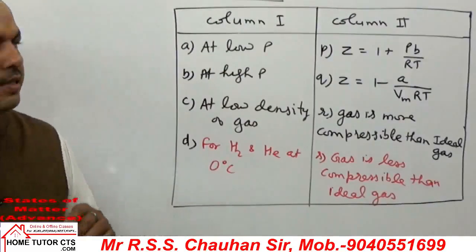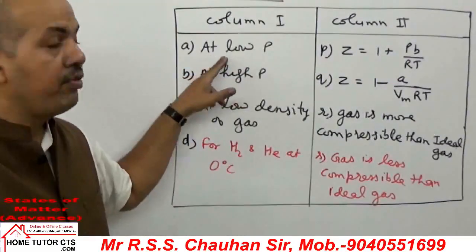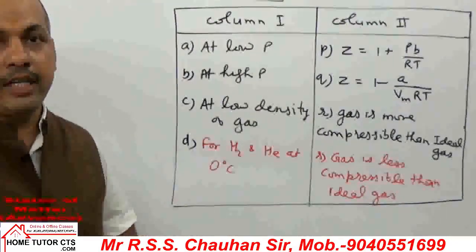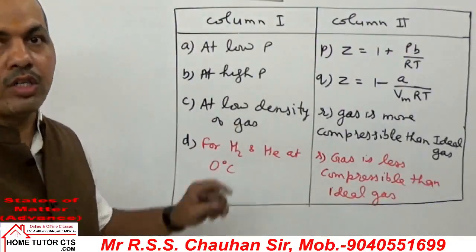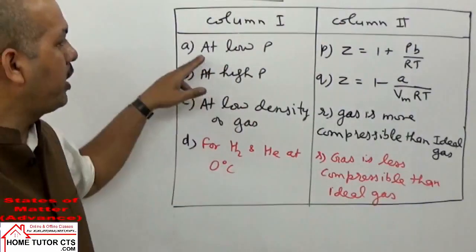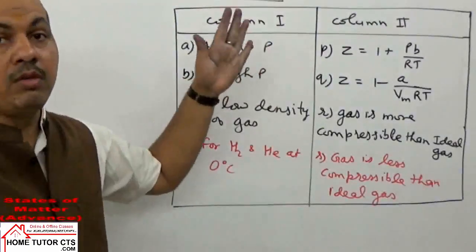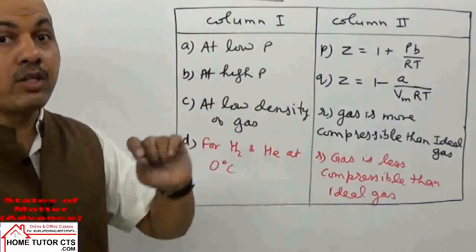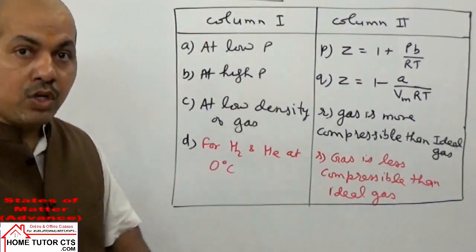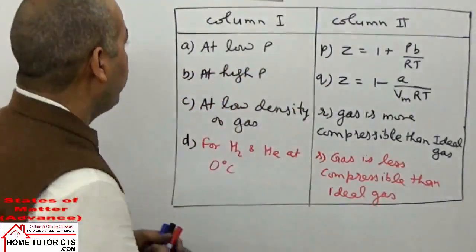Coming to the solution part. As per the options given here, either we could have given the option that when the pressure is very low, in that condition the gas will behave ideally, PV is equal to RT or Z is equal to 1. But here what is given is pressure low but not very low. So the pressure could be moderate. In such a condition the volume is large. When the volume is large for the gas, then small b compared to the volume is negligible, but not the term of a upon V square. So in this case we can match for bit A.